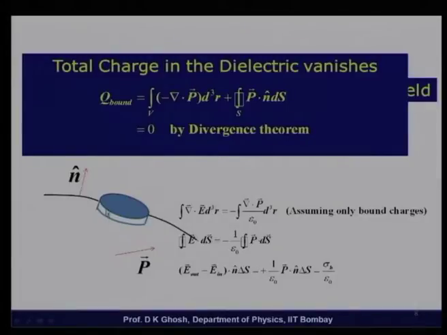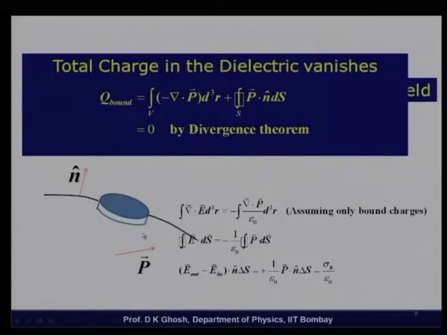Remember that the thickness is so small that from the curved surfaces there is no contribution to this integral. We also realize that the direction of the normal for the outside surface is opposite to the direction of the normal for the inside surface. As a result, E out, that is the field outside, minus E in, dot n dS, the minus sign comes because the direction of n is opposite, is equal to P dot n dS, and the reason is that there is no polarization outside.